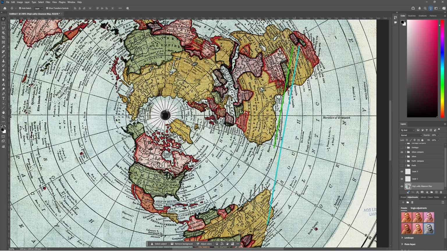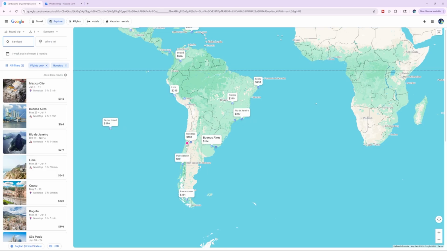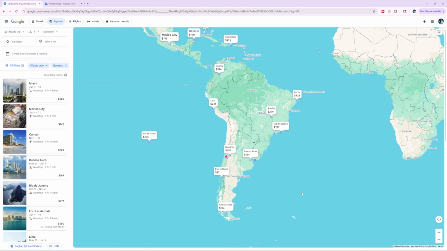So yeah, it looks like Madrid is a little more than half of the distance, yet these are the same exact flight times. If Flat Earth was real, either the flight to Madrid should be half the time, or the flight to Sao Paulo should be double the time. But that didn't happen. You know, maybe Sao Paulo was an error as well. So let's check Santiago, Chile, and we'll go to the other southern continent.